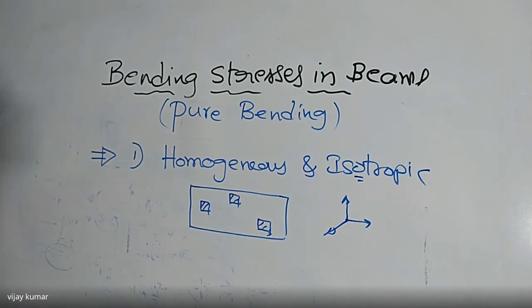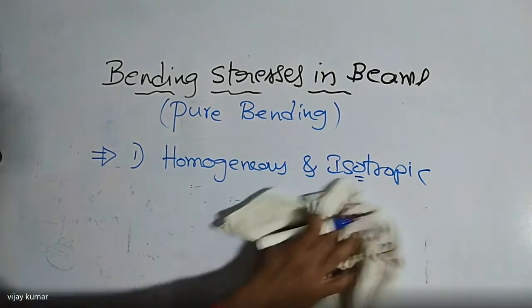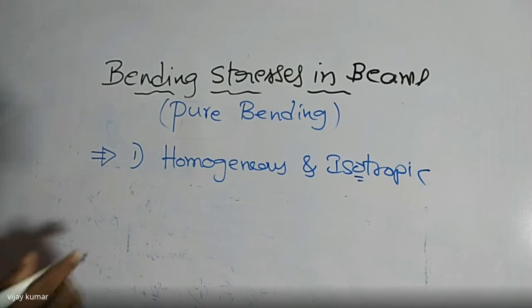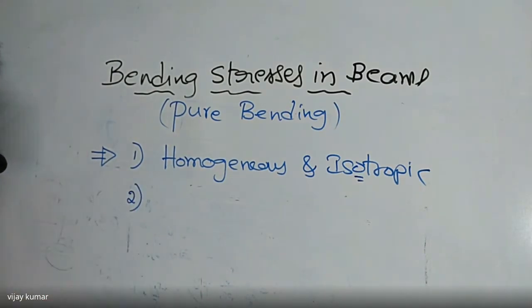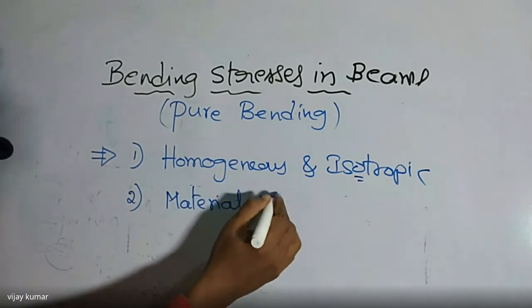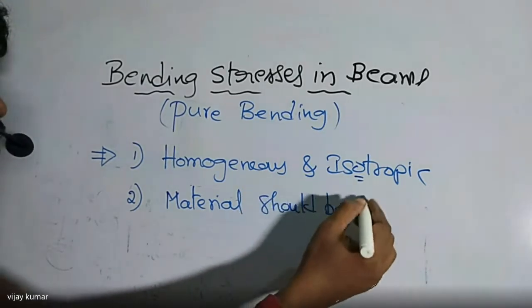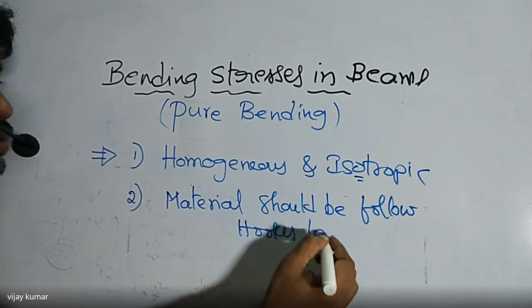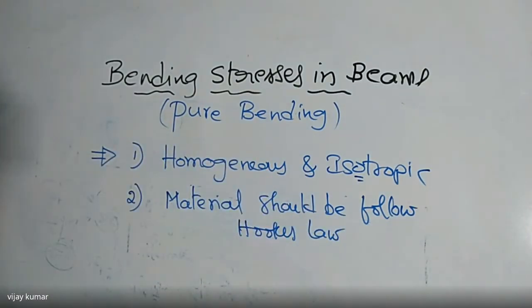Did you get it? Right. And the second one, I'm going to give it to you. If you take any material, that material must be in elastic limit. That means that material follows Hooke's law. The material should follow Hooke's law. What is Hooke's law? All of you know that. Hooke's law is stress is always directly proportional to strain within the elastic limit. So the material must be in elastic limit and it always follows Hooke's law.